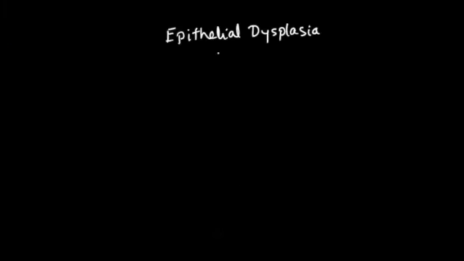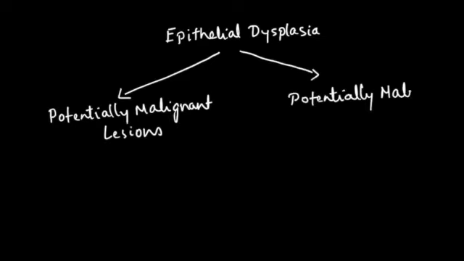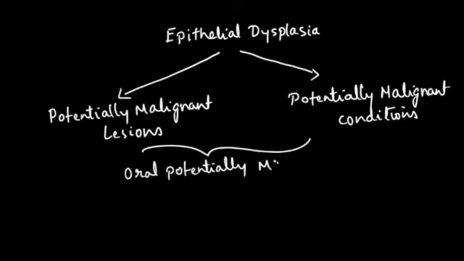Epithelial dysplasia may be a feature in potentially malignant lesions and potentially malignant conditions. Previously, they were known as pre-malignant lesions and conditions, but now they are called potentially malignant lesions and conditions. By definition, a lesion is a morphologically altered tissue in which cancer is more likely to occur than in its apparently normal counterpart, and a potentially malignant condition is a generalized state associated with a significantly increased risk of cancer. Together, they are called oral potentially malignant disorders, or popularly OPMDs.